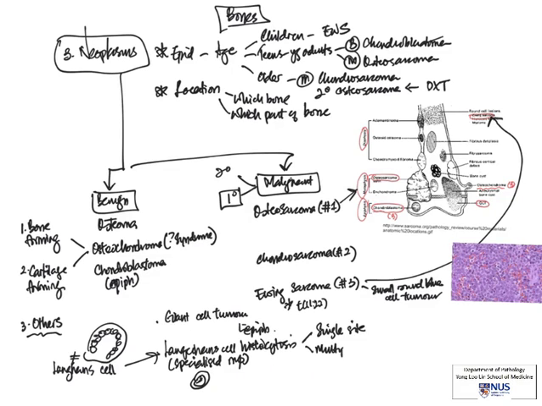So Langerhans cell histiocytosis can occur at a single site, in which case the prognosis is better, or they can occur at multiple locations and/or be polyostotic. And examples would be Hand-Schüller-Christian disease or Letterer-Siwe disease, and these usually have a worse prognosis compared to a single site involvement.